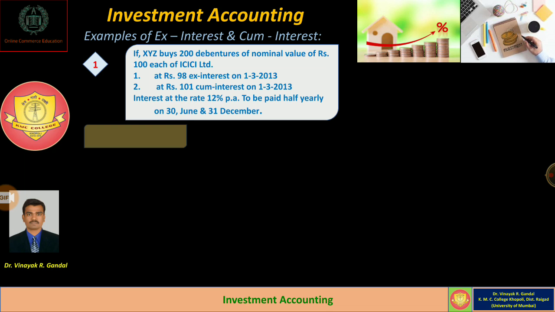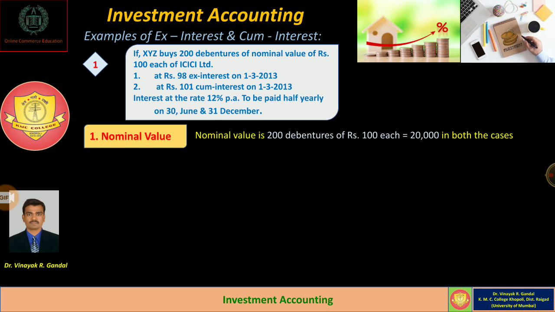So in this example, first of all, we have to find out the nominal value of the investment. In both the cases, nominal value is the same. Nominal value is to be calculated by considering 200 debentures of rupees 100 each. That is 200 multiplied by 100 is equal to 20,000. Means in both the cases, either ex-interest or cum-interest, nominal value is rupees 20,000. Means face value of investment is rupees 20,000.